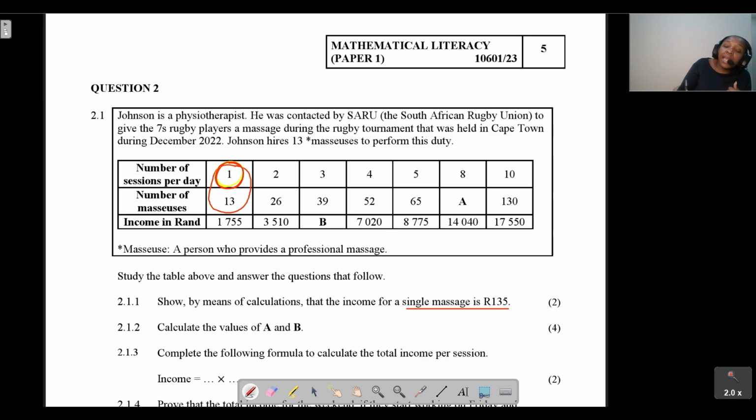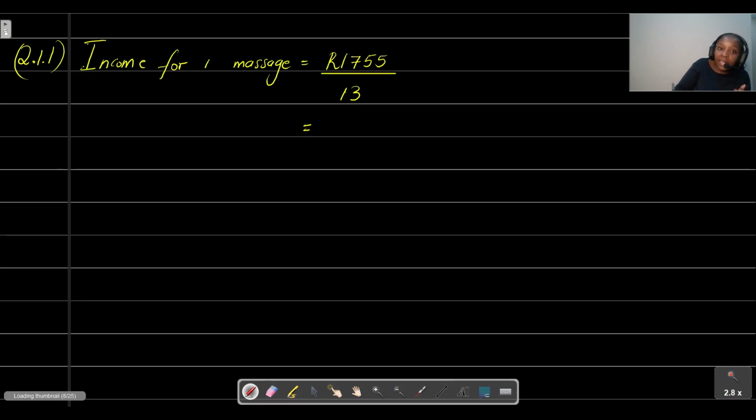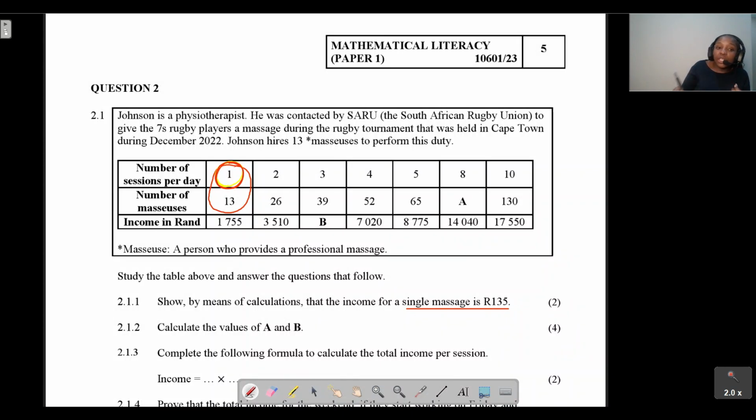And therefore, for just one session, we really need to take that 1,755 and divide it by 13, and that will give you 135 rand. So you'll see, even if you take that 135 and multiply it by the 13 masseuses, you'll still get to that income of 1,755. Okay, cool. So let's have a look at question 2.1.2. It says calculate the value of A and B.